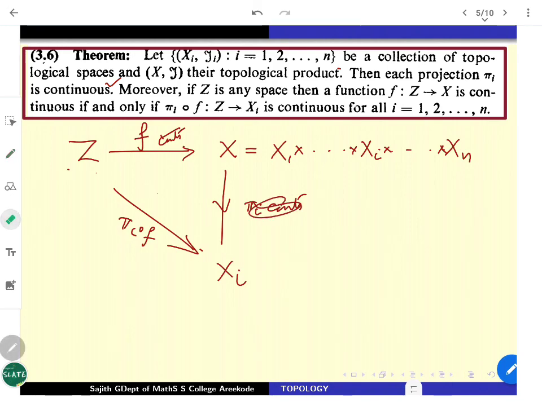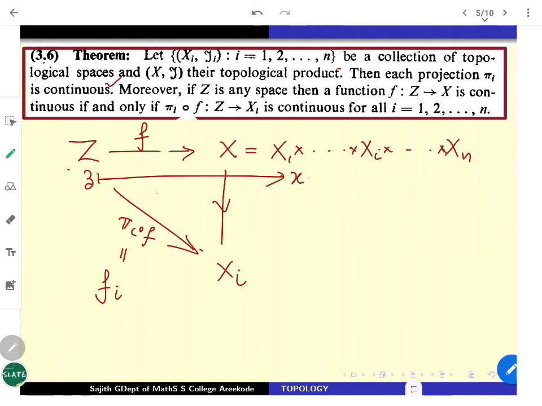For the non-trivial part, before going further, we will use this pi i dot f as fi. It is natural, because each z is mapped onto X, which means the image looks like an n-tuple with n coordinates. According to the rule of f, f of z has a first coordinate, second coordinate, ith coordinate and nth coordinate.